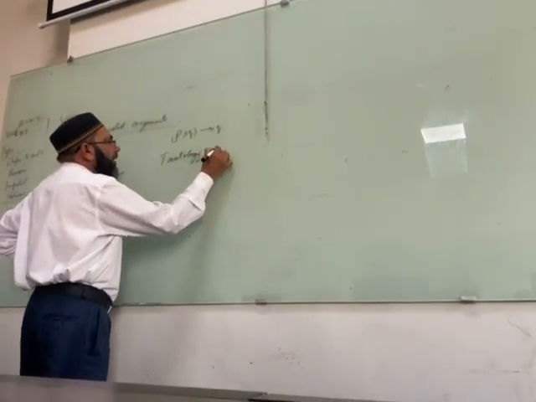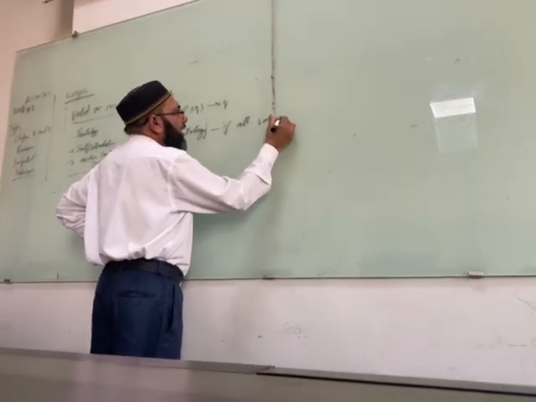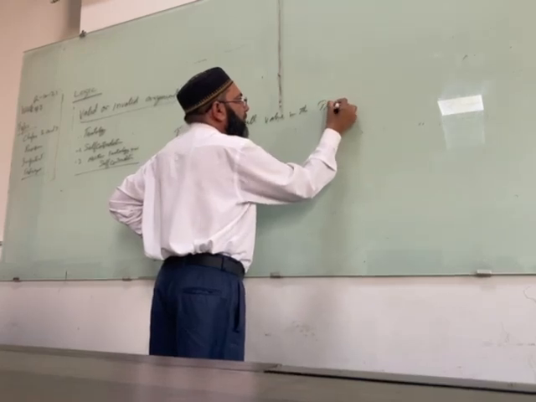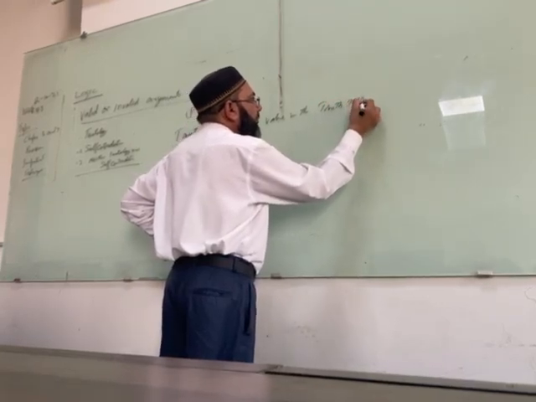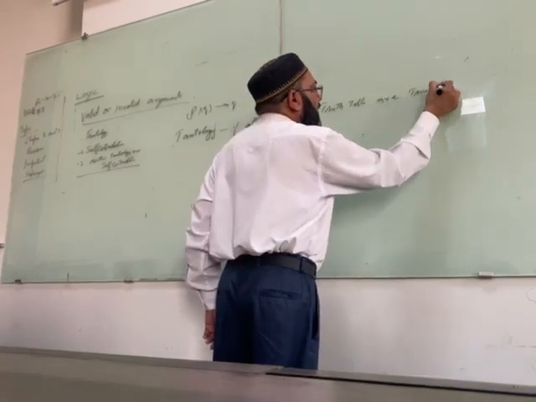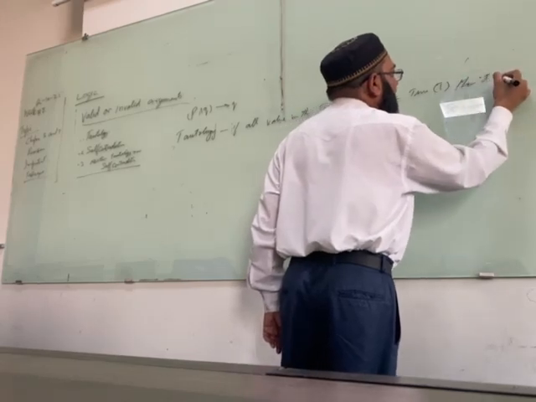Tautology: if all values in the truth table are true, then it is